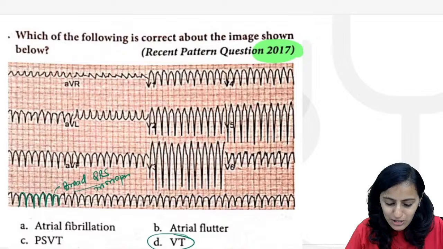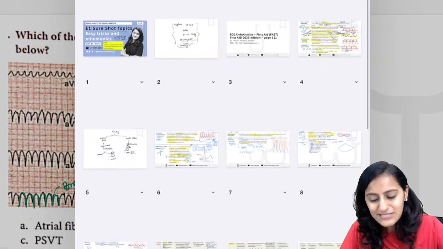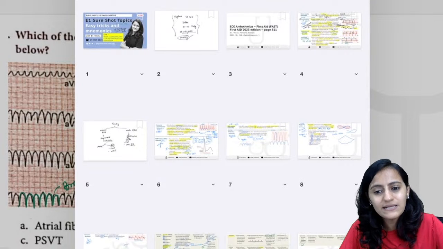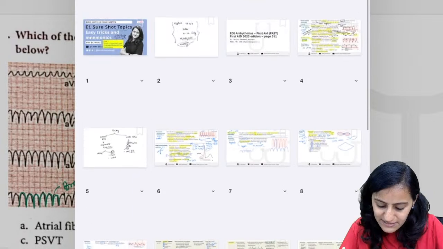All right. So yes, that was about today's session, guys, on arrhythmias and ECG. So integrating with First Aid as well, so that it helps the NEET PG students as well. When you want to read First Aid, this helps.